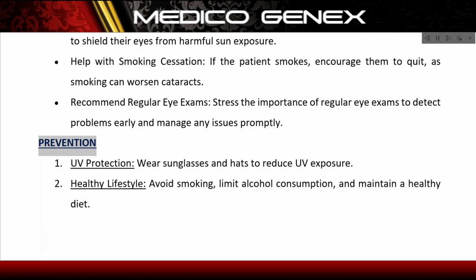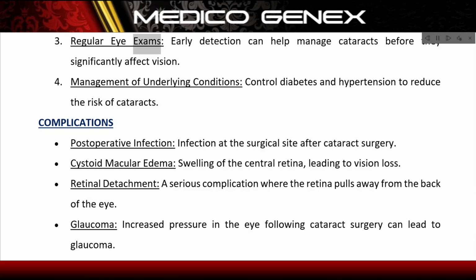Prevention. UV protection: wear sunglasses and hats to reduce UV exposure. Healthy lifestyle: avoid smoking, limit alcohol consumption, and maintain a healthy diet. Regular eye exams: early detection can help manage cataracts before they significantly affect vision. Management of underlying conditions: control diabetes and hypertension to reduce the risk of cataracts.